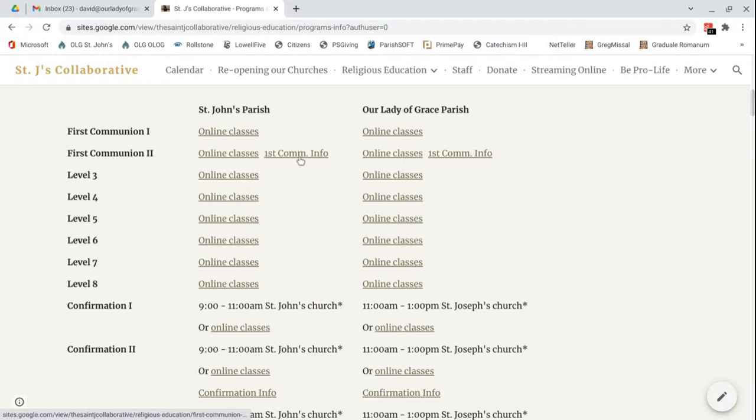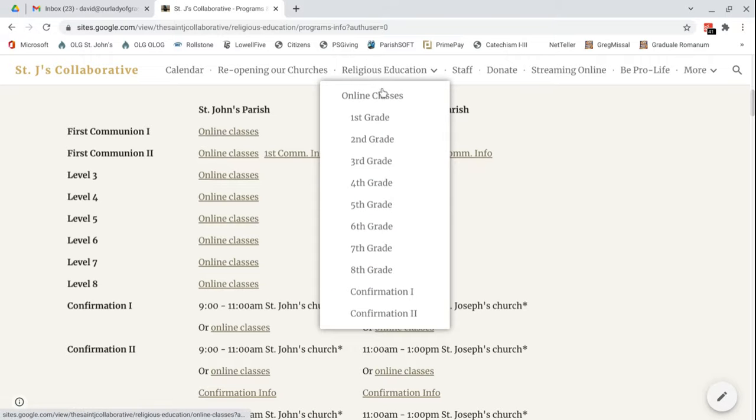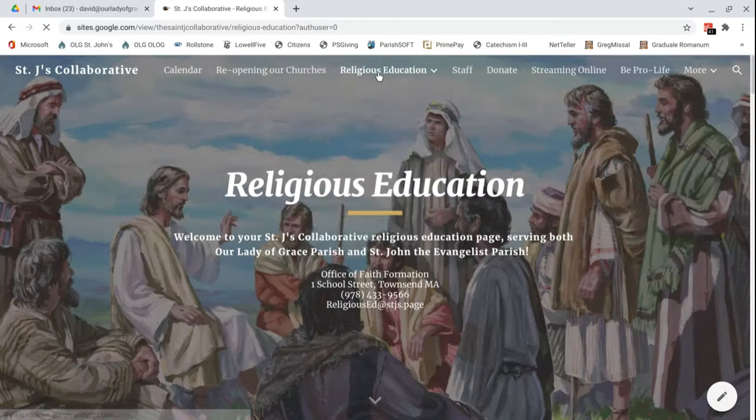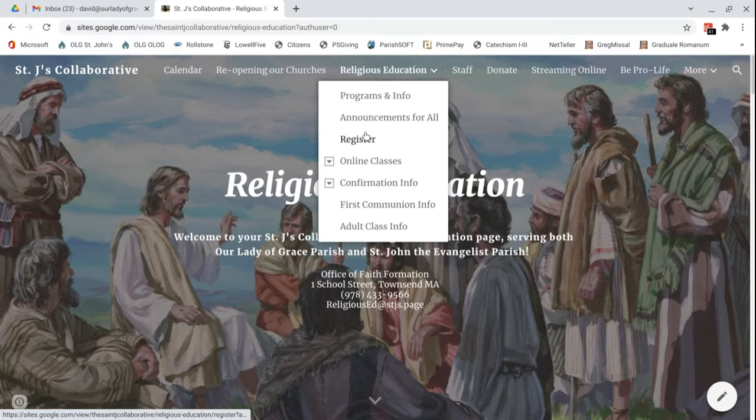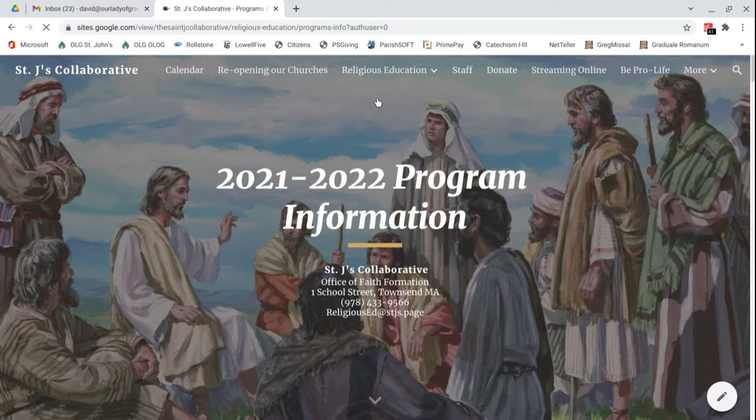Similarly, this First Communion information, which is associated with the First Communion 2 year, the year in which they receive their First Communion, that info link is the same as this one, and it would go to, I've got to reset. This tab is not showing the others. Let me click on that there. Okay, that reset. So that First Communion info link is the same as this page here. So I'll go back to where we were under programs and info.